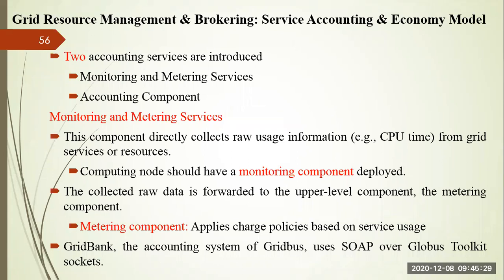And apart from this, there is a grid bank unit. Like in real life, we have lots of banks. Similarly, in grid resource management, we have a bank. This is nothing but the accounting system of the GridBus. They use SOAP, that is Simple Object Access Protocol, over the Globus Toolkit sockets. So they manage these billing and accounting things. Access from remote services is authenticated if a resource is accessed remotely. So you have to be authenticated, meaning that particular resource belongs to a genuine provider, and authorized using the Grid Security Infrastructure, that is called your GSI.